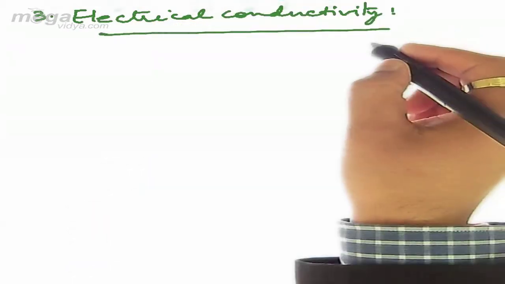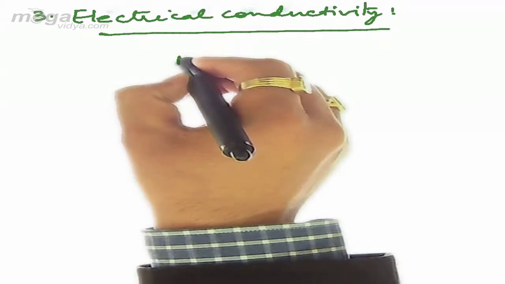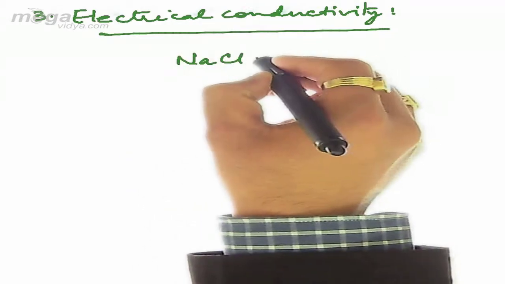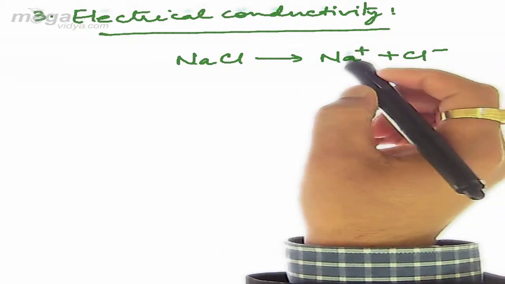Now moving to the next property of ionic compounds, and that is the electrical conductivity. The third property which we shall be dealing with is the electrical conductivity. Now student, as we already know, in ionic compounds we have the presence of cation and anion. Like if we discuss NaCl, we find that on dissociation NaCl gives Na positive and Cl negative.